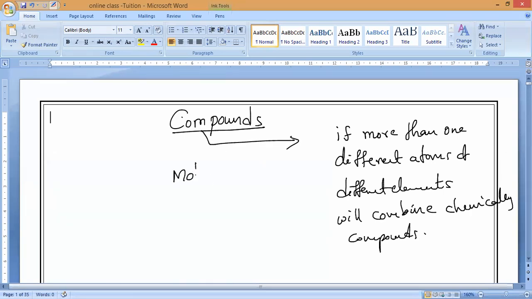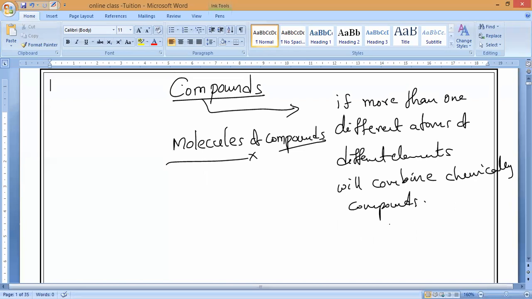So in today's class, the second type of molecule is called molecules of compounds. In a compound, how many elements are present? More than one, different elements, chemically combined. The molecule of a compound contains two or more different types of atoms chemically combined together. That is what everybody should know.